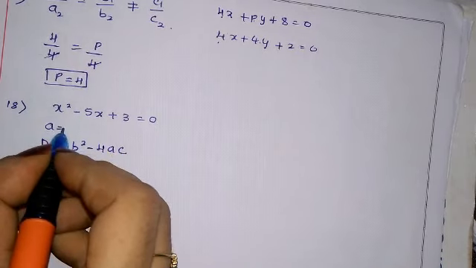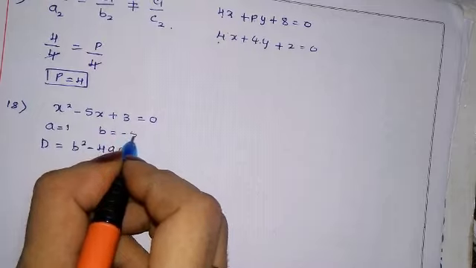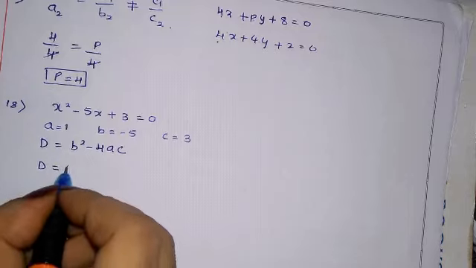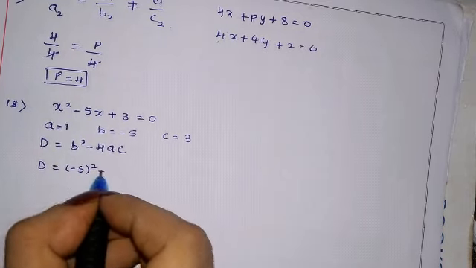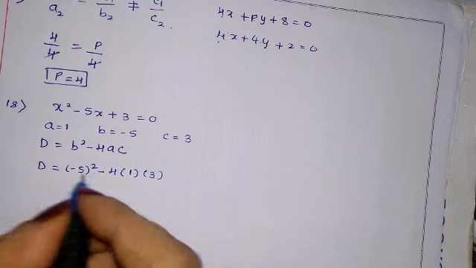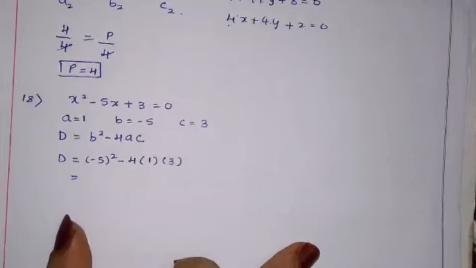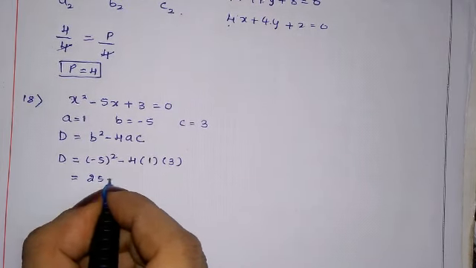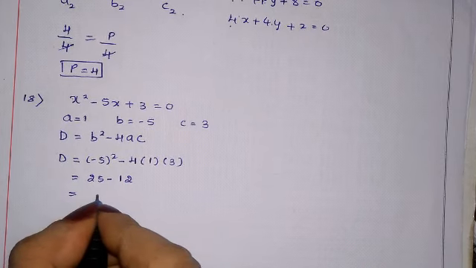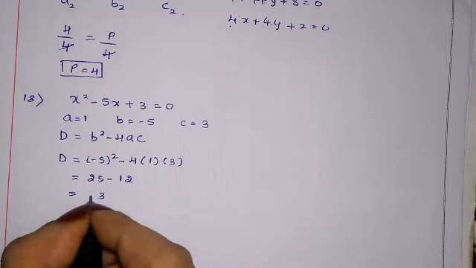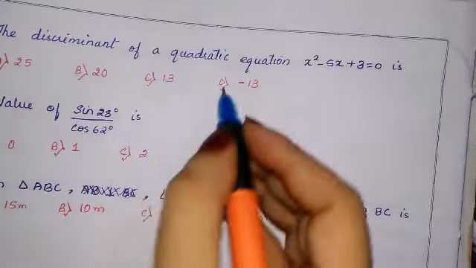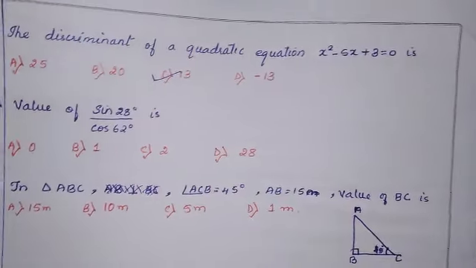A value is 1, b value is minus 5 and c value is 3. D is equal to minus 5 square minus 4 into a value 1, c value 3. 5 square is 25 minus 4 3s are 12. So 25 minus 12 is 13. So the discriminant here is 13. Option C is the correct answer.